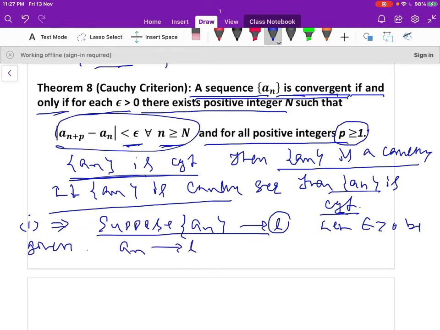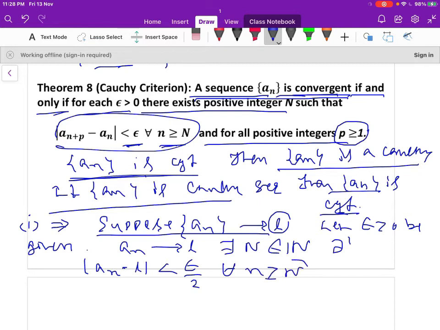Since a_n converges to L, there exists a positive integer N belonging to the natural numbers such that the distance between a_n and the limit L is less than epsilon by 2 for all n greater than or equal to the positive integer N. So this N depends on epsilon by 2.